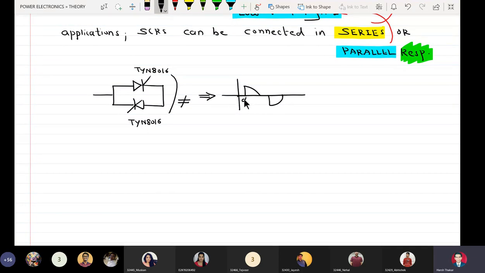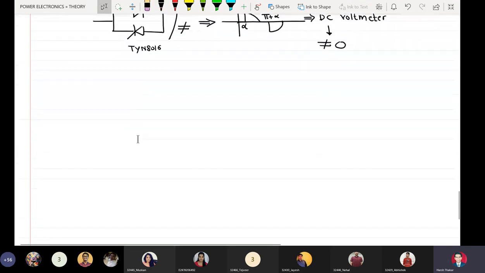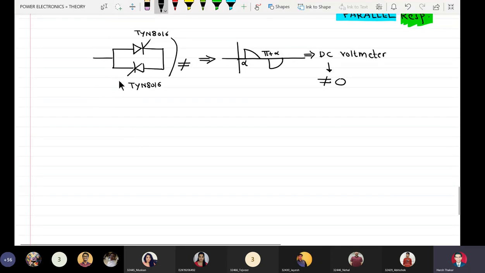So even if I fire the upper SCR at alpha and the lower SCR at pi plus alpha, when I connect this to a DC voltmeter, the DC voltmeter shows a reading which is not equal to 0, right? So what is the solution to this? The solution is called a one chip solution. To make this DC voltmeter reading 0, use another device called a triac, which actually looks like this.